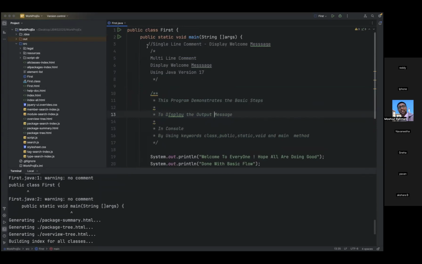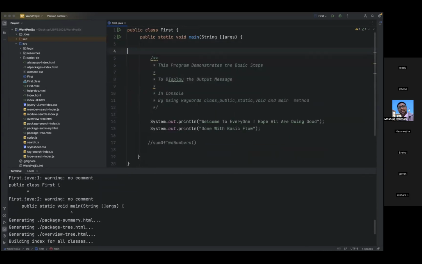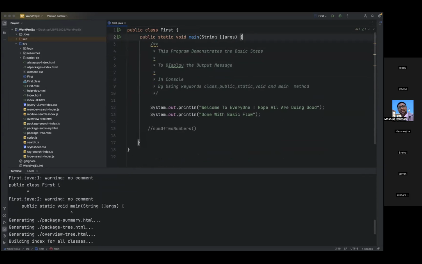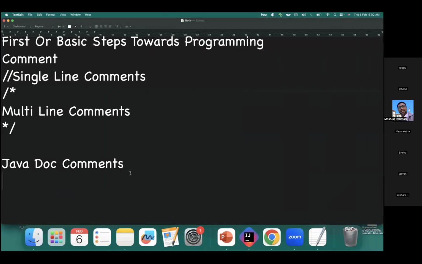Hey, Bhasha, I have a question. Yes. As you said, JDK is used to develop any kind of Java program, right? Yes. We are using IntelliJ as well, right? How are they both communicating with each other, and why are we using two of them? Okay, I'll just explain.